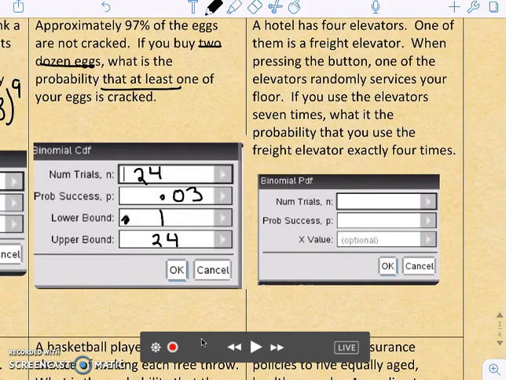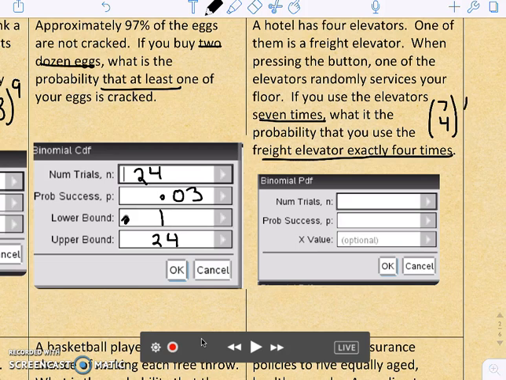This next one: a hotel has 4 elevators. One of them is a freight elevator. When pressing the button, one elevator randomly services your floor. If you use the elevator 7 times, what is the probability that you get the freight elevator exactly 4 times? If we were to write this by hand, 7 choose 4, because we want it 4 times. There are 4 elevators, so it'd be 0.25 to the 4th, and then 0.75 to the 3rd. So our number of trials is 7, the odds that you get the freight elevator is 0.25, and you want it exactly 4 times.